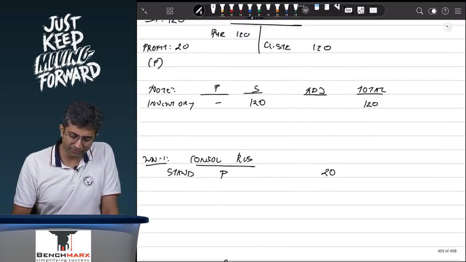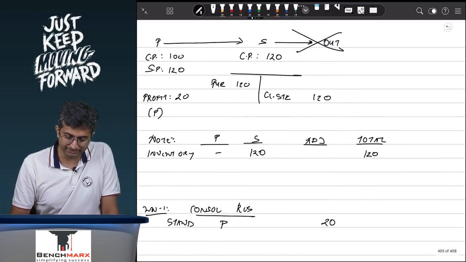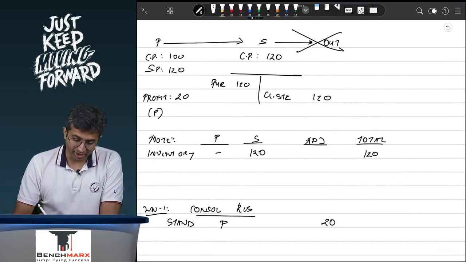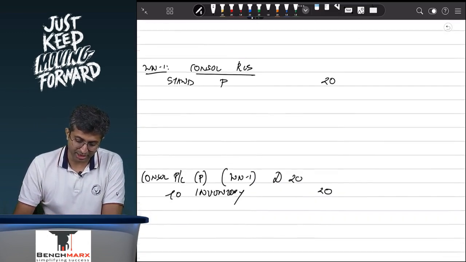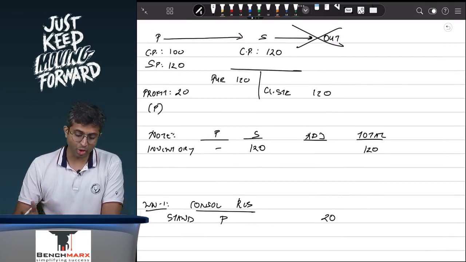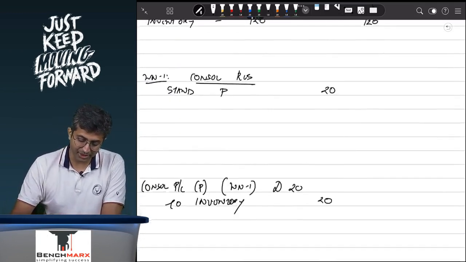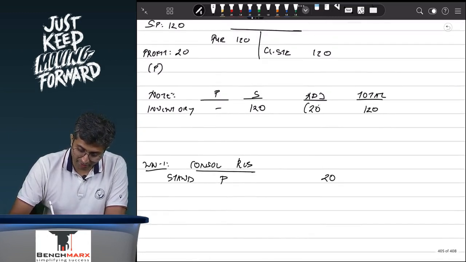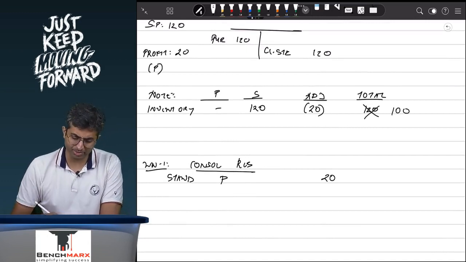So over here, when we are looking at the subsidiary's financial statements, I would have a 120 rupees stock, and in the parent's financial statements, 20 rupees profit. So over here I will reduce my inventory by 20 and hence my closing stock in my consolidated accounts appears at 100.